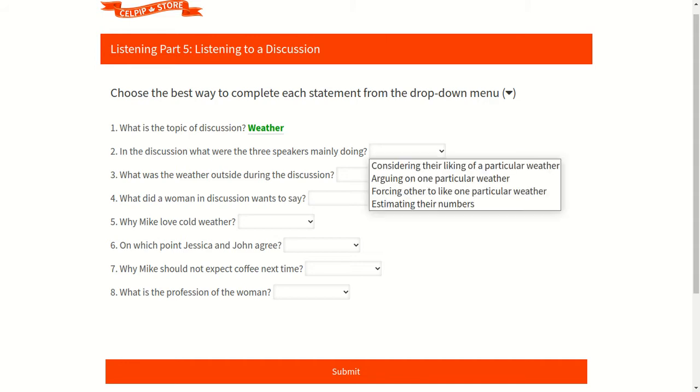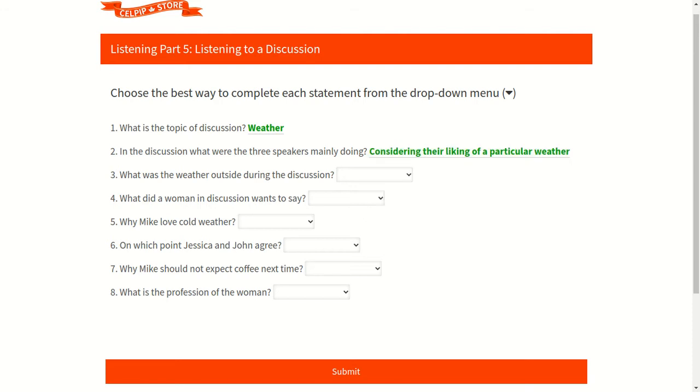Now, let's check the available options for this particular question. The first option says considering their liking of a particular weather. The second is arguing on one particular weather. Third says forcing others to like one particular weather. And the last one says estimating their numbers. Now, again, if we look into the video, it's very clear that the first option is correct. Because we can listen very clearly that in the discussion, the 3 speakers are considering their liking of a particular weather. So accordingly, the first option, that is considering their liking of a particular weather, is the correct response.